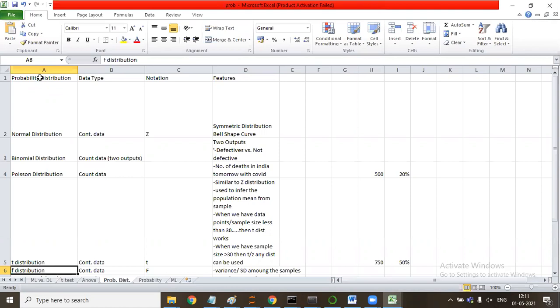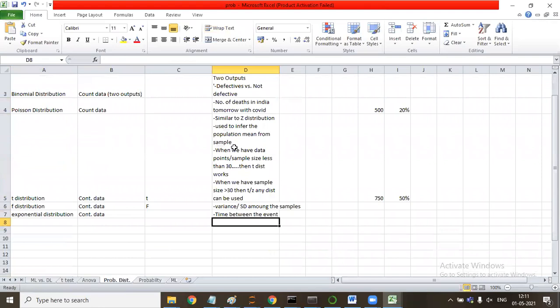Sir, but for us, generally, when we have to solve any problem statement and we are given the question, how do we know which distribution is to be followed? That's the thing I have told you. Whenever you get the data and you have only two outcomes, then it is a binomial distribution. When we have the number as a count, say number of people, number of students, anything related to number, it is a Poisson distribution. Whenever it comes to time between events, then it is exponential distribution.